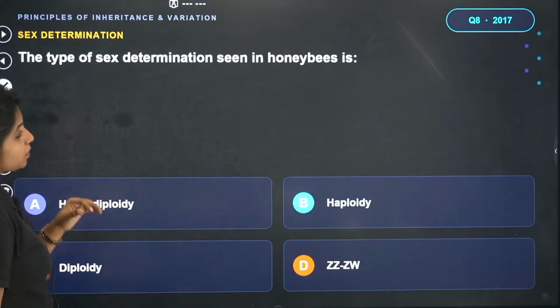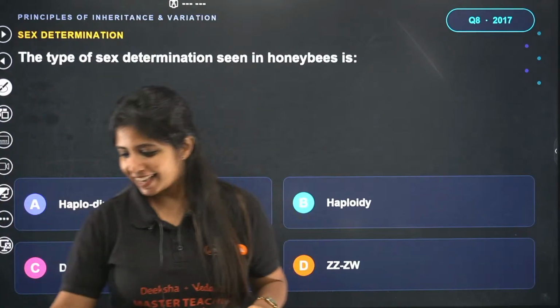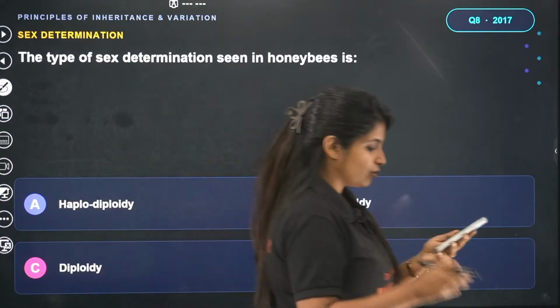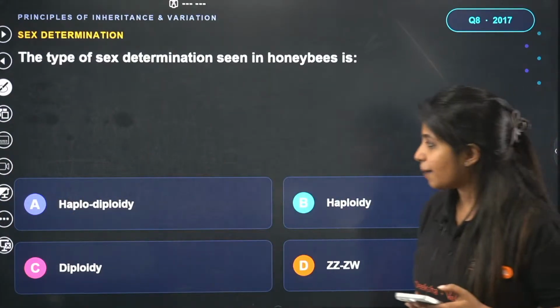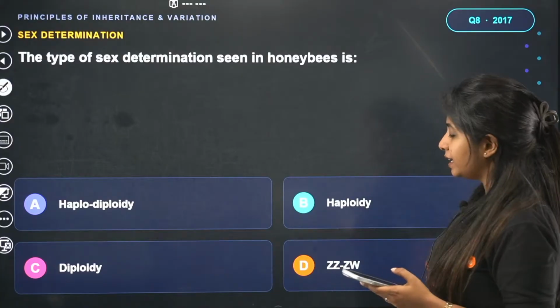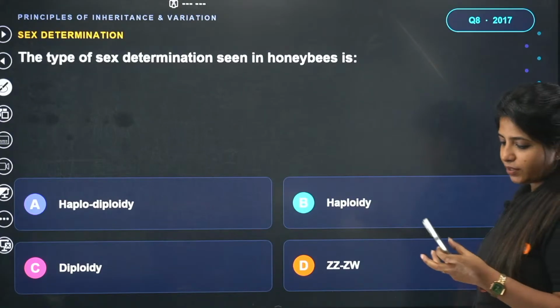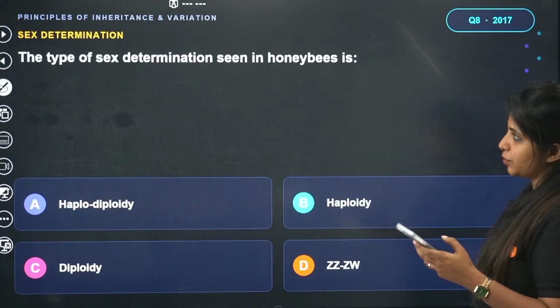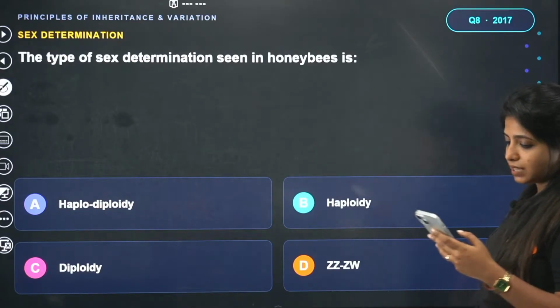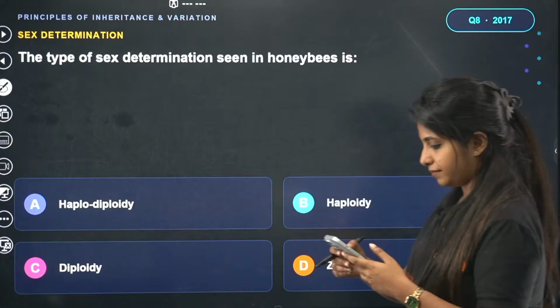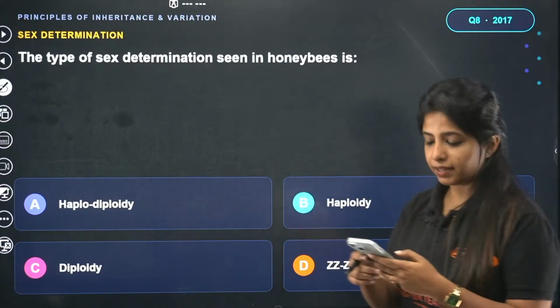The type of sex determination seen in honeybees: in honeybees, which type of sex determination do you see? Do you see haplodiploid? Do you see haploidy? Do you see diploidy? Do you see ZZ-ZW? What do you think is the answer for this particular question? The type of sex determination seen in the case of honeybees.